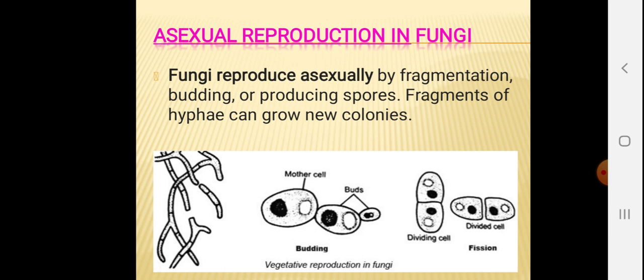Third type of asexual reproduction is by release of spores. Spores are released from sporangium, and the spores are capable of giving new life after germination under favorable condition.